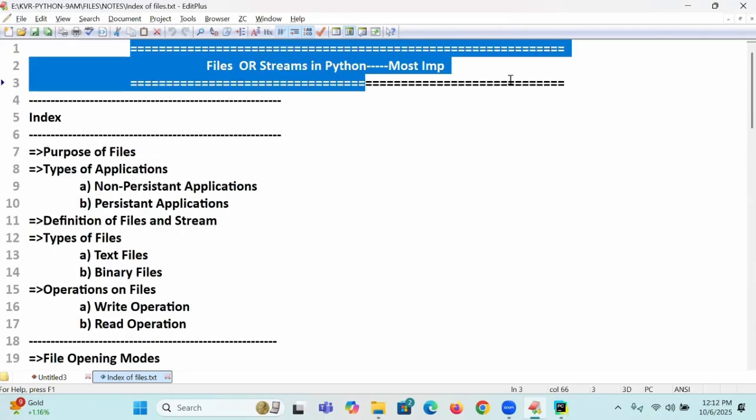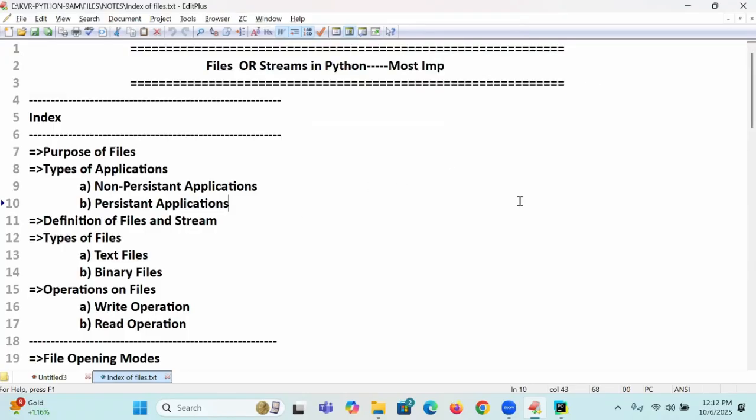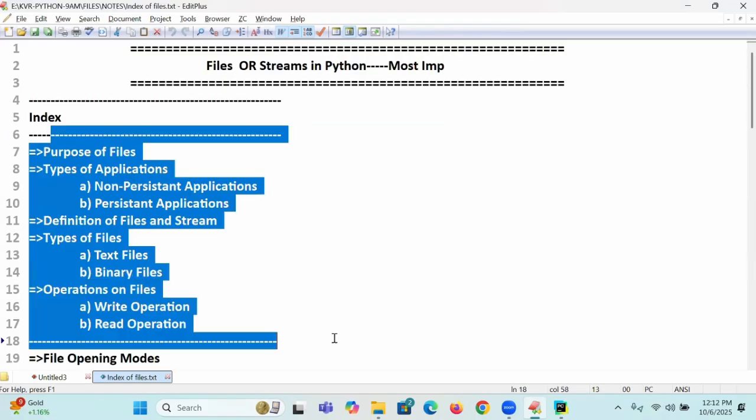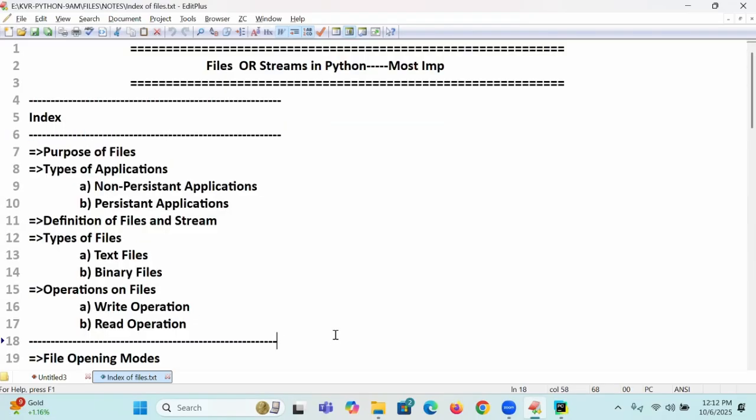I hope the index is clear. Shall we start? So now I will start. Online students, shall we start now? A quick response is required. Respond, all of you.